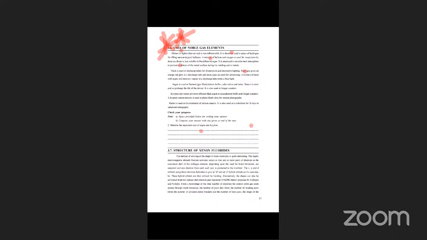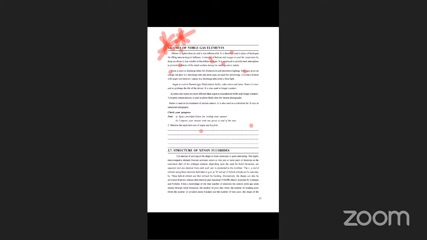It is used for deep sea divers, less soluble in blood than nitrogen. It is also employed to provide an inert atmosphere to prevent oxidation of the metal surface during the welding of active metals. Then neon is used in discharge tubes for illumination and decorative lighting. So neon lights are what hoardings use.